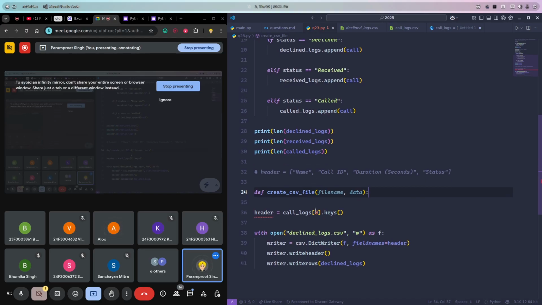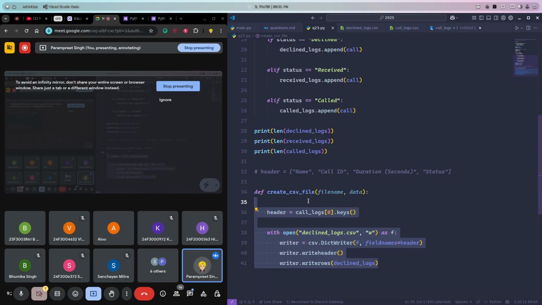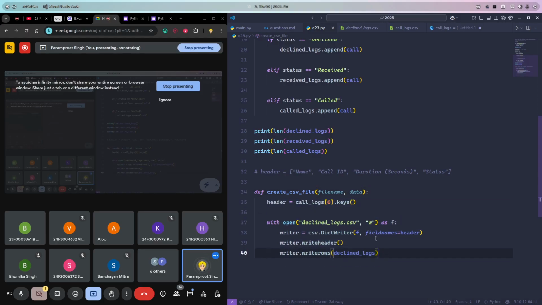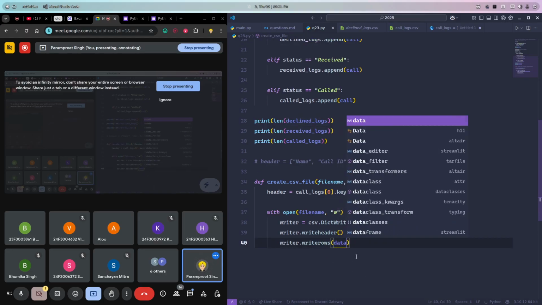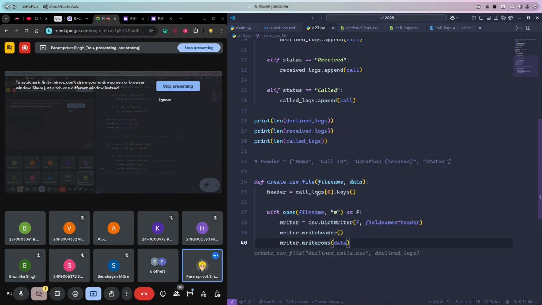Okay, and what I will do, I'll simply comment all this, indent this out. That's it. And here file name, I'll replace this with the file name. And this data I'll replace with this, like declined calls, and this call logs as well, I'll replace it with the data. Okay, so now I have this function.